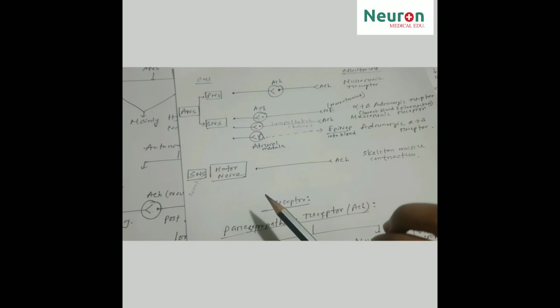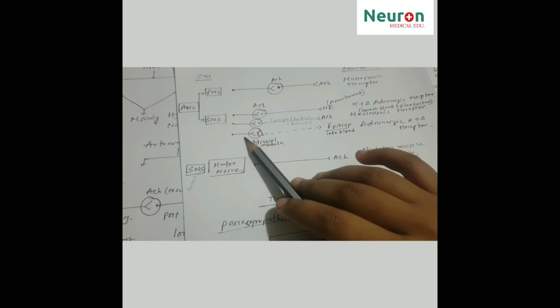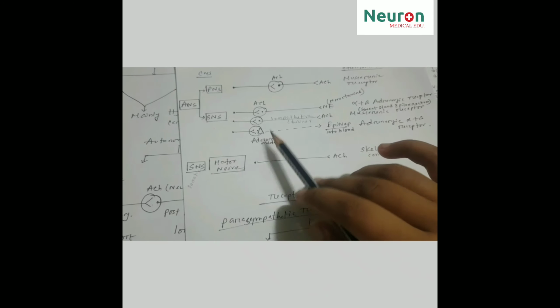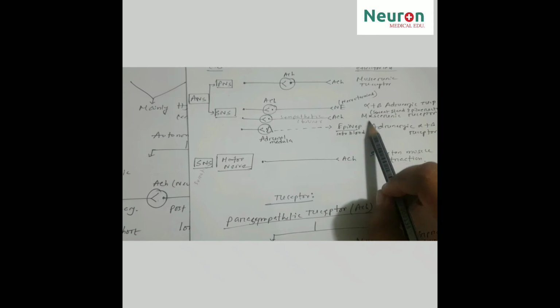But there are exceptions in the sympathetic nervous system. Now let's see the exceptions. Number one exception is the sympathetic cholinergic pathway. The postganglionic fiber releases acetylcholine instead of norepinephrine that has an effect on the muscarinic receptor.